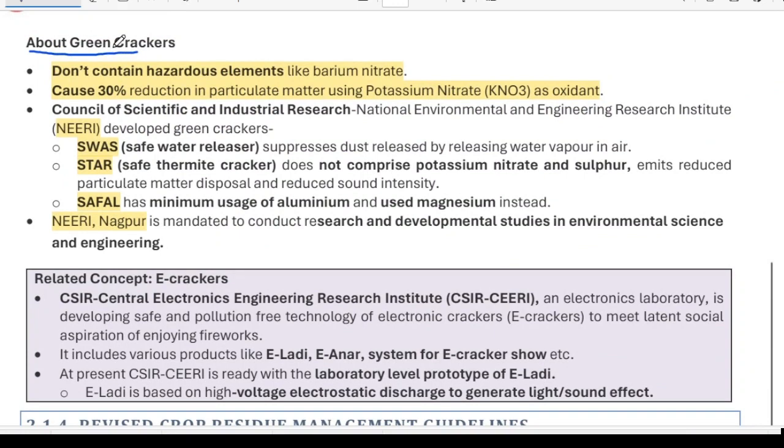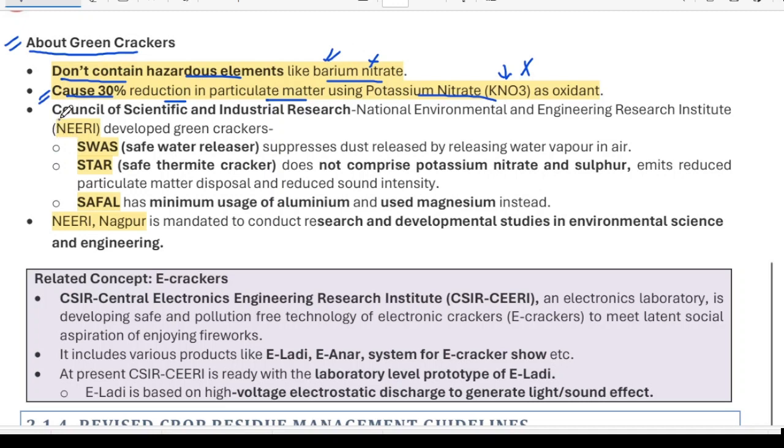These are some crackers which have been formed as environment friendly alternatives to crackers. So these don't contain hazardous elements like barium nitrate. Barium nitrate is not contained in these. Okay, they cause a 30% reduction in particulate matter (PM) due to using potassium nitrate as an oxidant. You don't have to remember every compound, but just remember that barium nitrate is not being used, and you have to remember that it causes a 30% reduction in particulate matter.